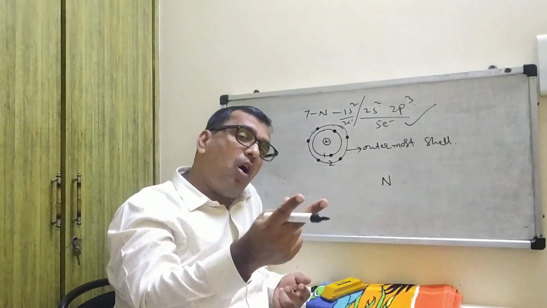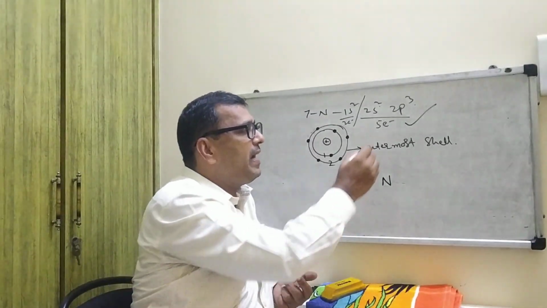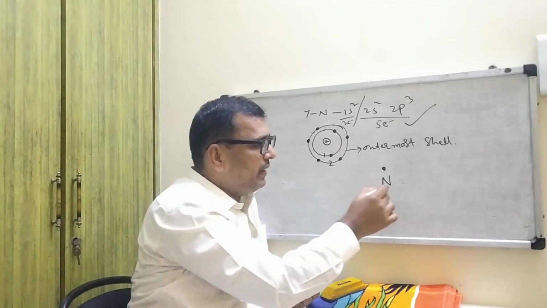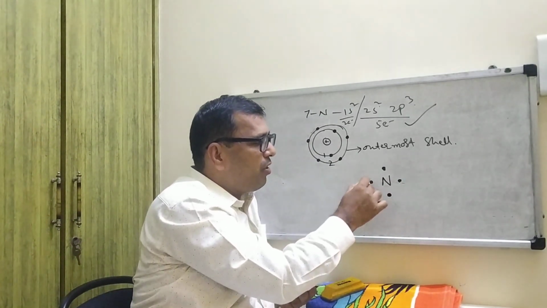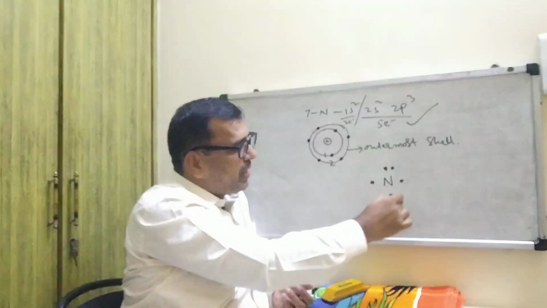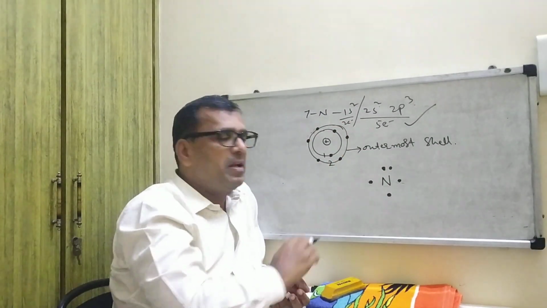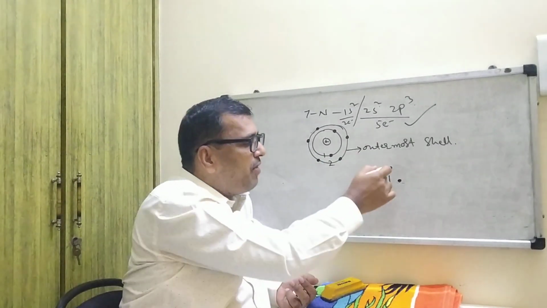One at the top, the second electron on the right side, 2, 3, 4, 5. If 5 electrons are present, you represent them following the right hand rule.